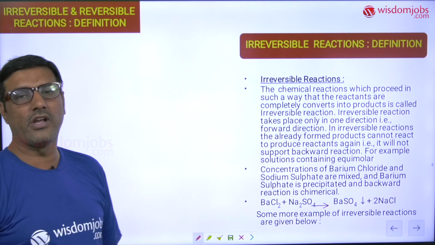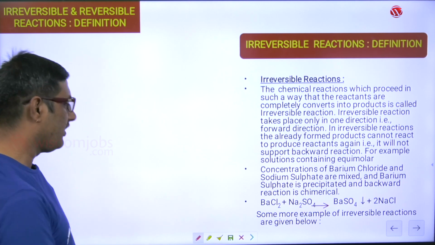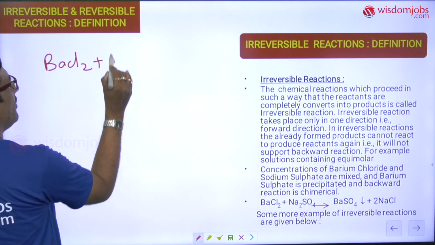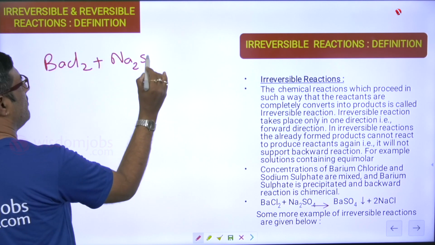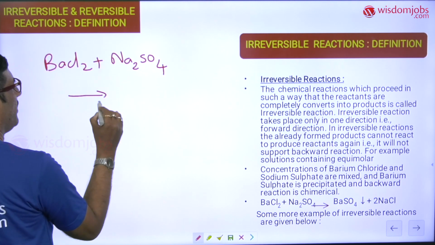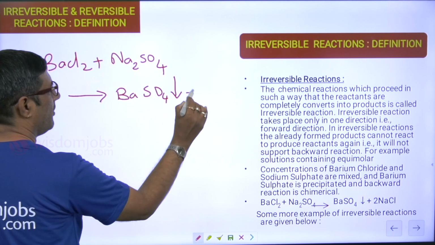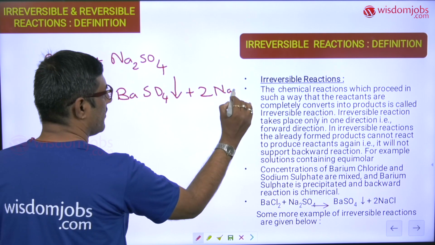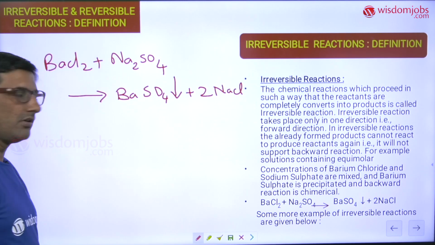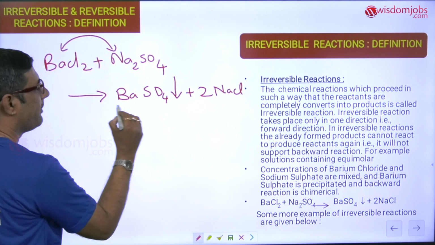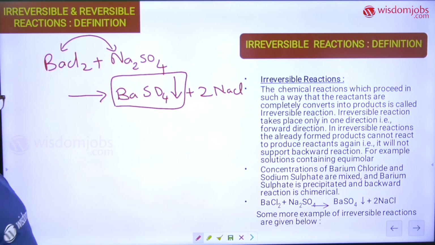What made me say this is an irreversible reaction is: barium chloride plus sodium sulfate gives rise to barium sulfate precipitate plus common salt. In this reaction, these 2 react together to produce barium sulfate and of course sodium chloride.